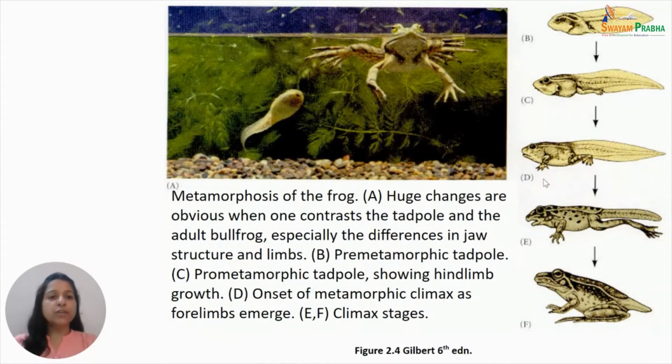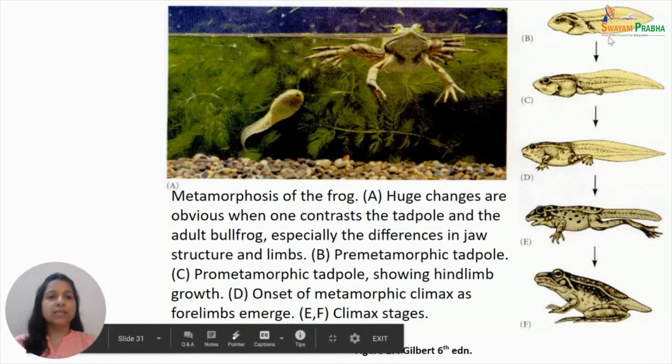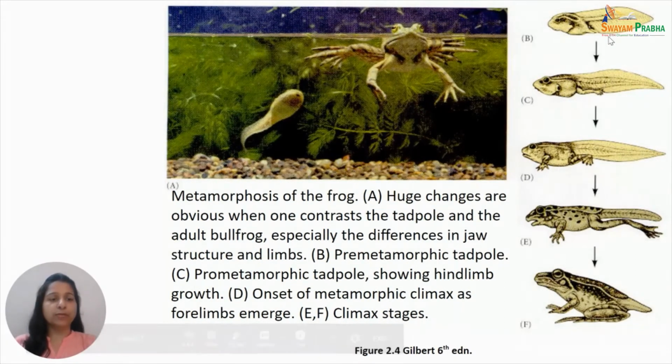Now the diagrams B to F show the various stages of the frog undergoing metamorphosis. The B diagram shows the structure of a pre-metamorphosing tadpole. Here you see there is an extended tail with a tail fin, gills are present, and no limbs are present. The C diagram shows the tadpole in the pro-metamorphic stage. Here the extension of hind limbs can be observed clearly.